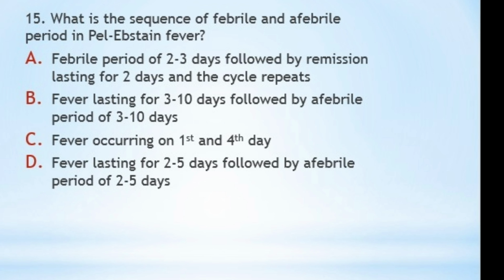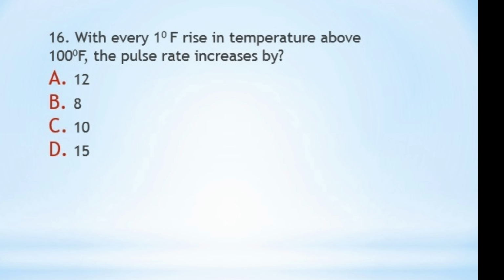So the correct answer here is option B, lateral sinus thrombosis. Alright, let's move on to the next question. What is the sequence of febrile and afebrile periods in Pel-Ebstein fever? You go through all the options, and the correct answer here is option B, that is fever lasting 3 to 10 days followed by an afebrile period of 3 to 10 days. And the next question is, with every 1 degree Fahrenheit rise in temperature above 100 degrees Fahrenheit, the pulse rate increases by. I mentioned this in one of the previous questions. The correct answer here is option C, 10 beats.